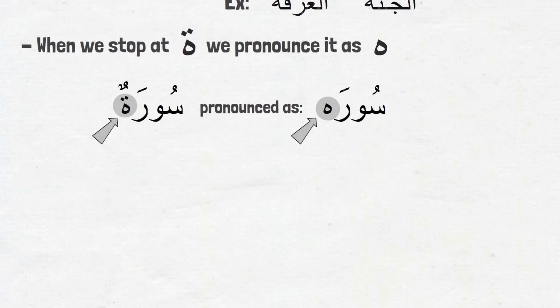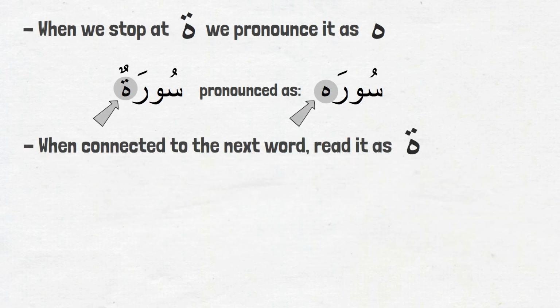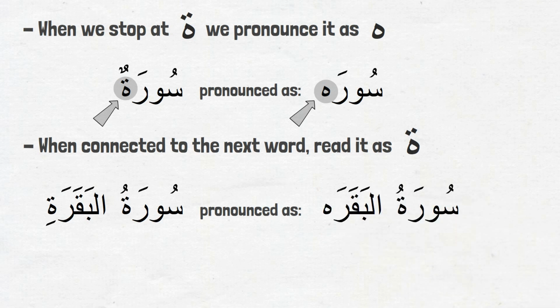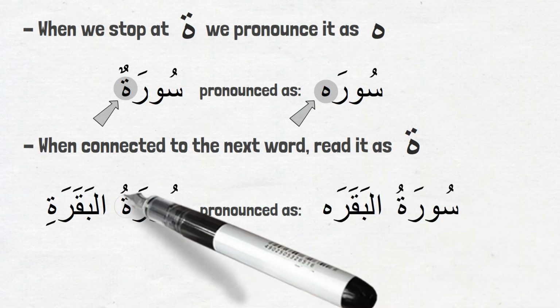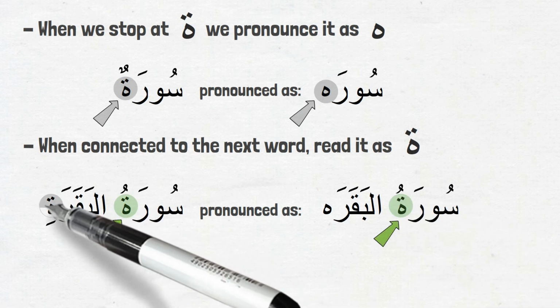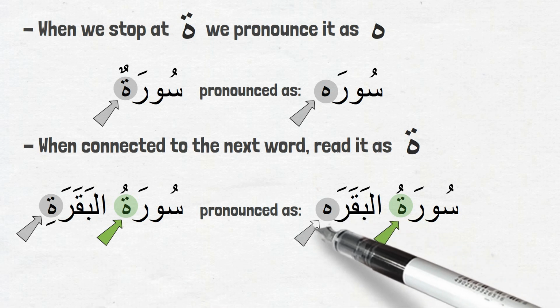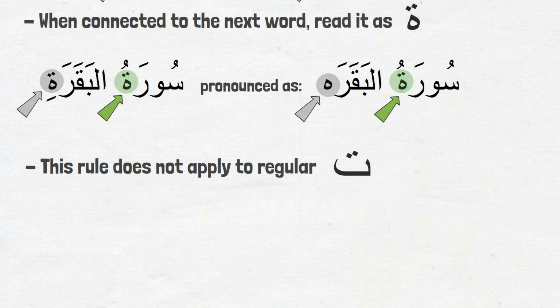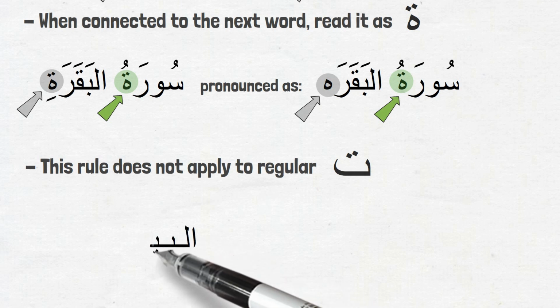But when we connect it to the next word, we read it as ta. For example, Suratul Baqarah. Surah versus Suratul Baqarah. You see, we are reading the first ta marbuta as ta and the second ta marbuta as ha. Suratul Baqarah. This rule does not apply to regular ta, as in al-baytu.